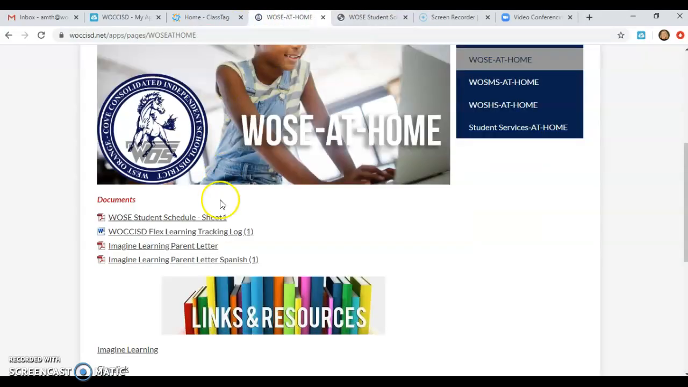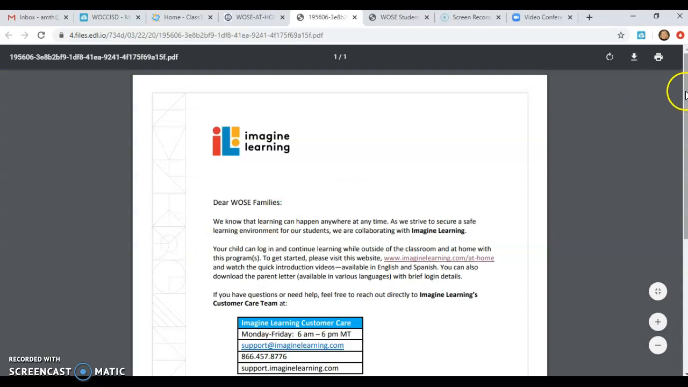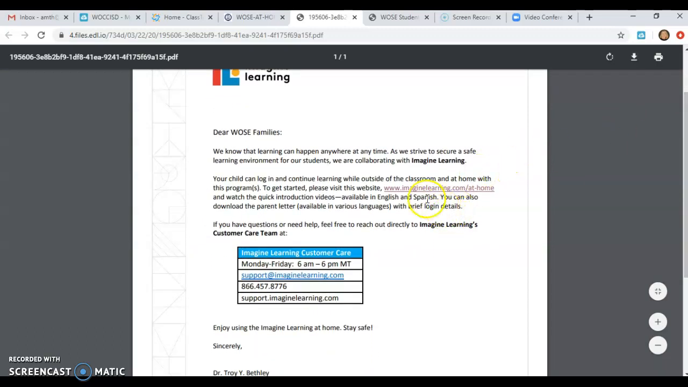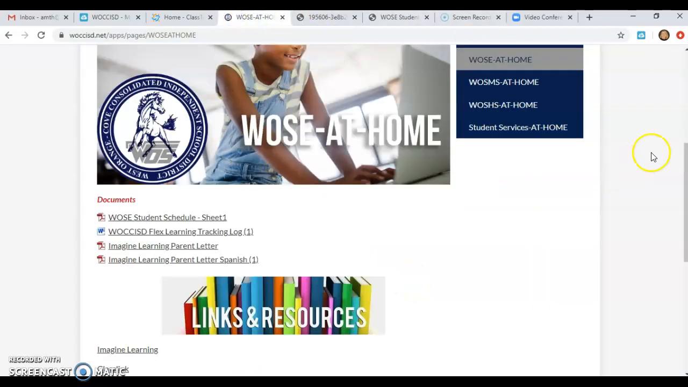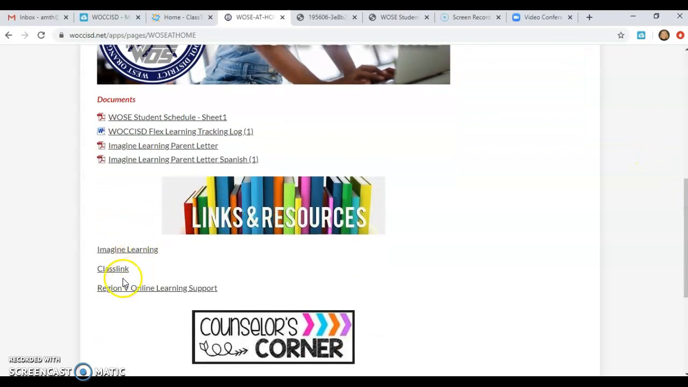Also, if you go back to that page, you have a letter in both English and Spanish about Imagine Learning. So if you have any technical issues with the website, you can contact Imagine Learning and they'll be able to help walk you through any technical issues. Okay. Also, we have the links right here for what they'll be using.